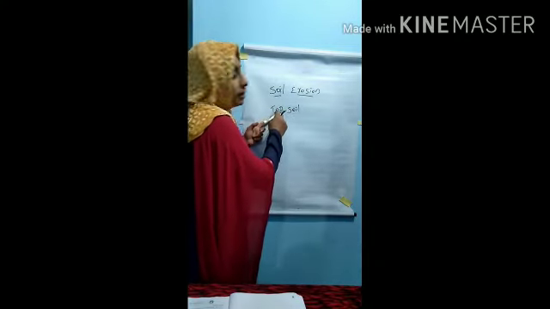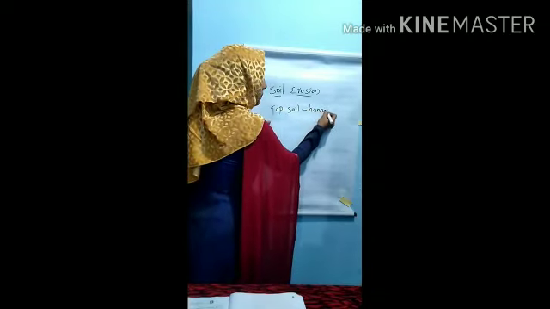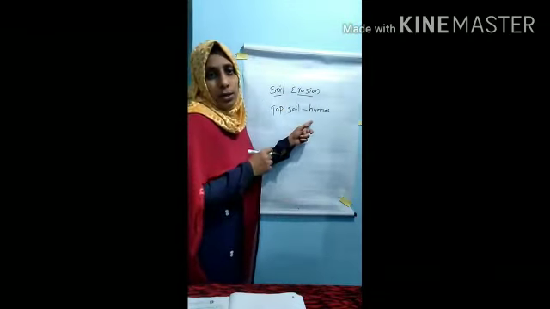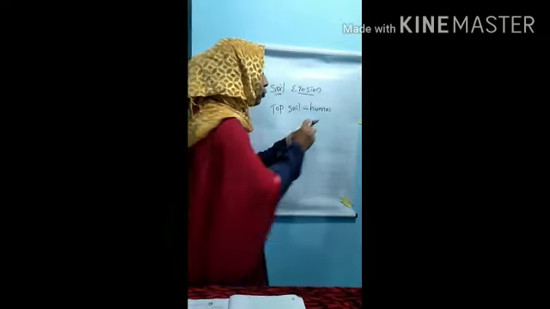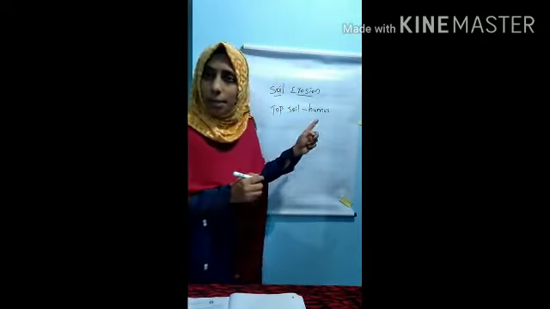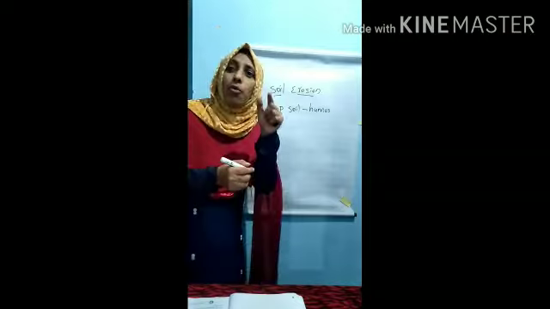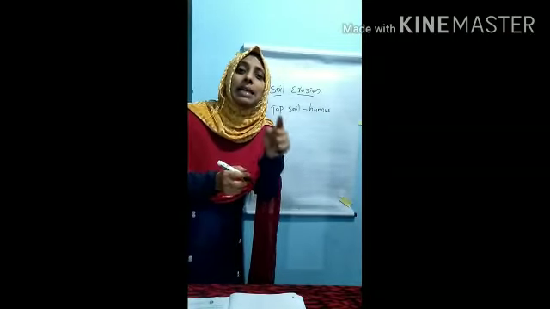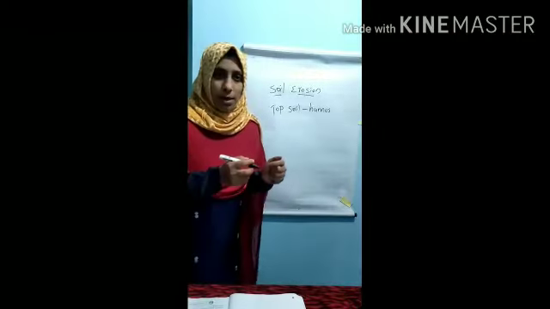This topsoil has humus, fertile soil. It's good for cultivating crops. What do you mean by humus? Humus means a dark material in soil formed from decaying plants and animals matter. Dead plants and animals matter.